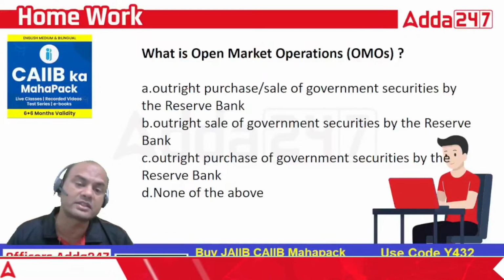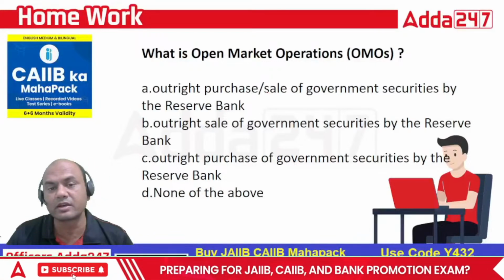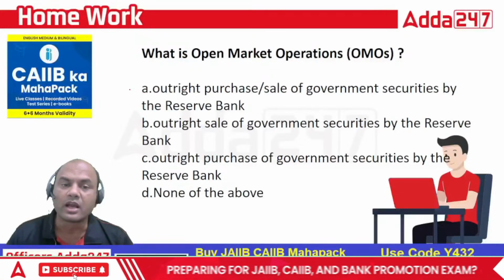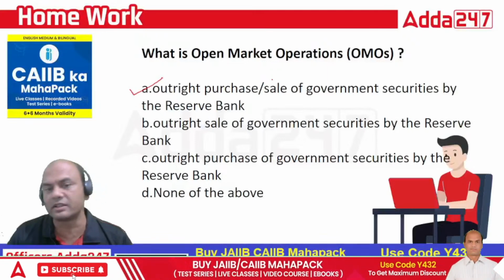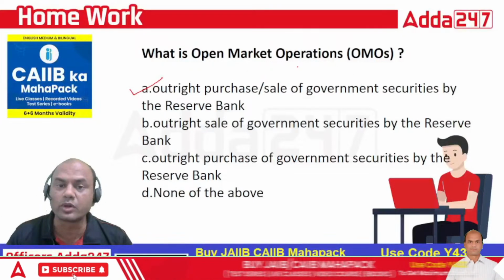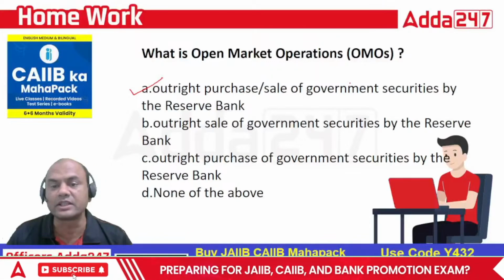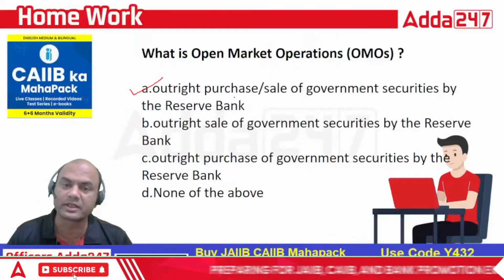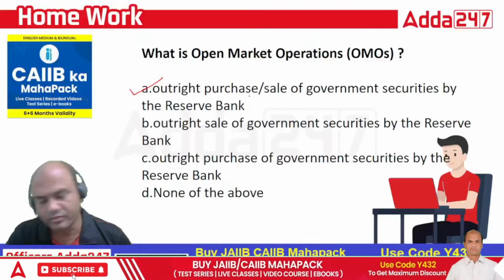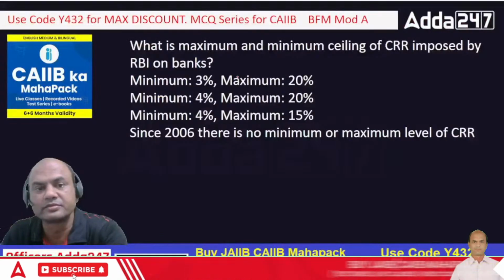So what is the correct answer now? I have given enough hint over here. The correct answer is outright purchase or sale of government securities. This is OMO. Always remember this: outright purchase or sale of government securities by Reserve Bank. Okay, next one.